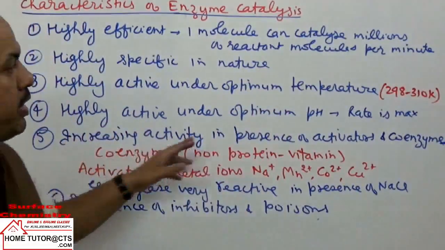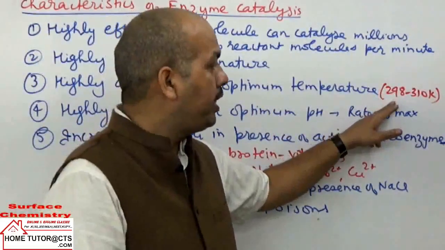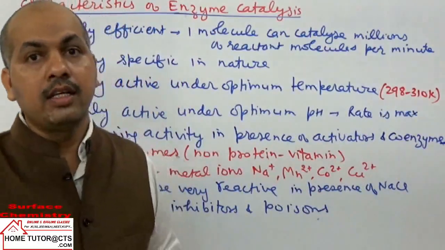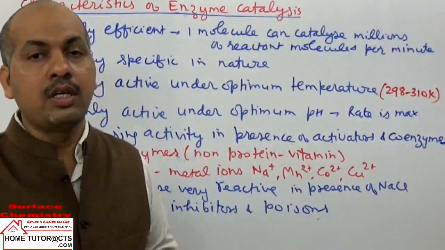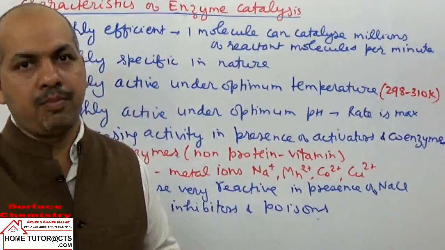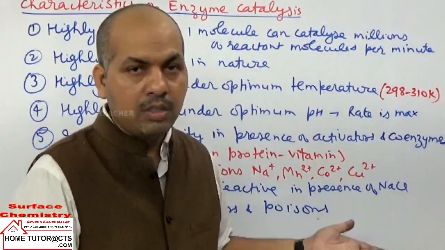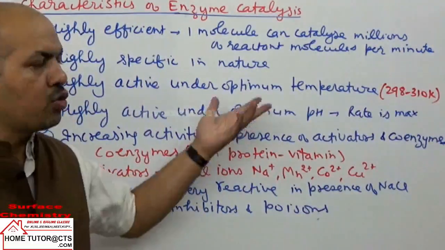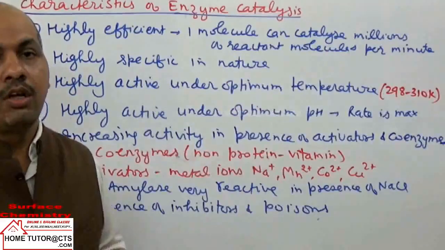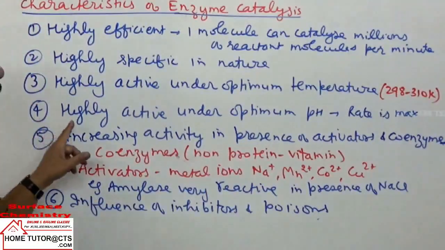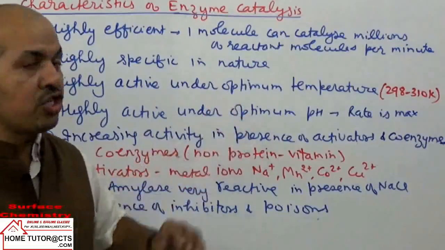For most enzymes it is 298 Kelvin to 310 Kelvin. The human body has a temperature of nearly 310 Kelvin, so that is a suitable temperature for enzyme catalyzed reactions in the human body. The next point is that they are highly active under optimum pH.